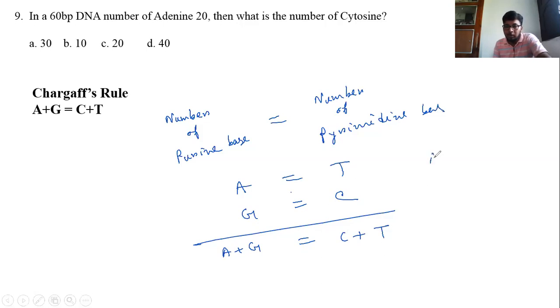So in a double stranded DNA, or dsDNA, this formula works. You have to understand that this formula is only for a double stranded DNA. Only in a double stranded DNA, the number of A is equal to the number of T, and the number of G is equal to the number of C. So let's come to the answer.